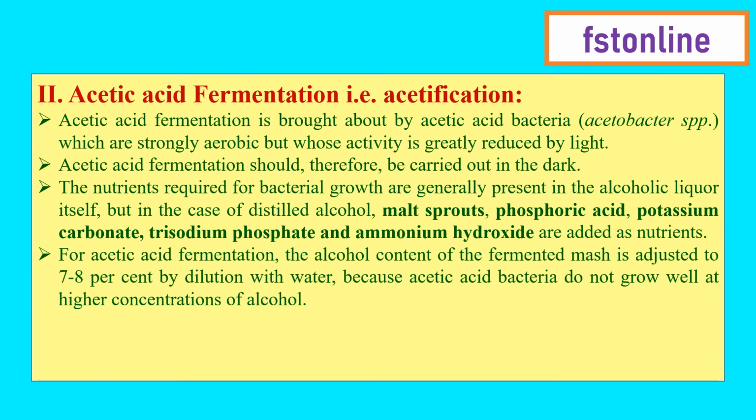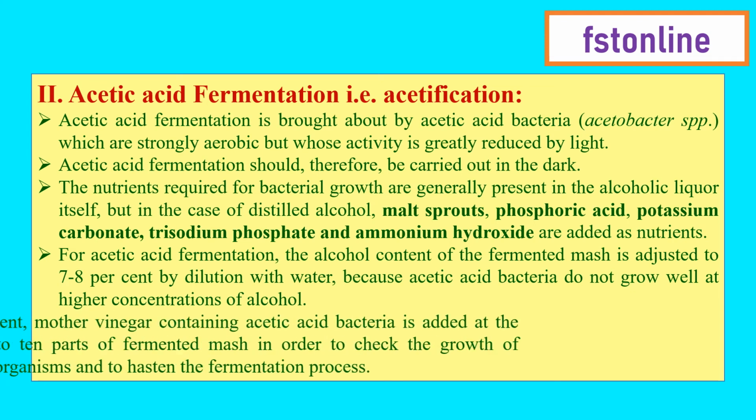But in the case of distilled alcohol, malt sprouts, phosphoric acid, potassium carbonate, trisodium phosphate and ammonium hydroxide are added as nutrients. For acetic acid fermentation, the alcohol content of the fermented mash is adjusted to 7 to 8% by dilution with water, because acetic acid bacteria do not grow well at higher concentrations of alcohol. It means if the alcohol produced in the earlier step has a higher percentage, we have to dilute it to the range of 7 to 8%, and then use it as the raw material for acetic acid fermentation.